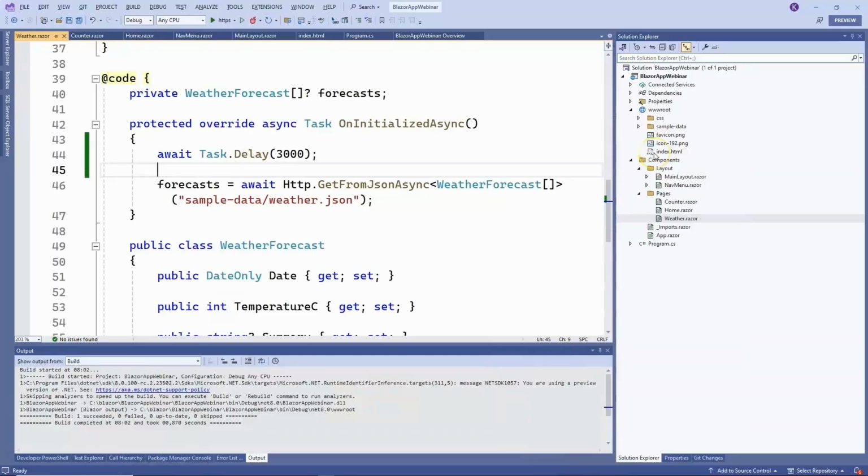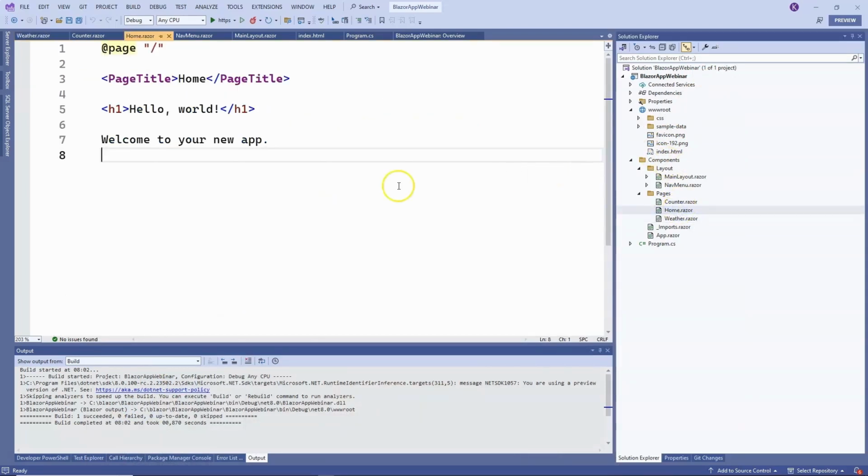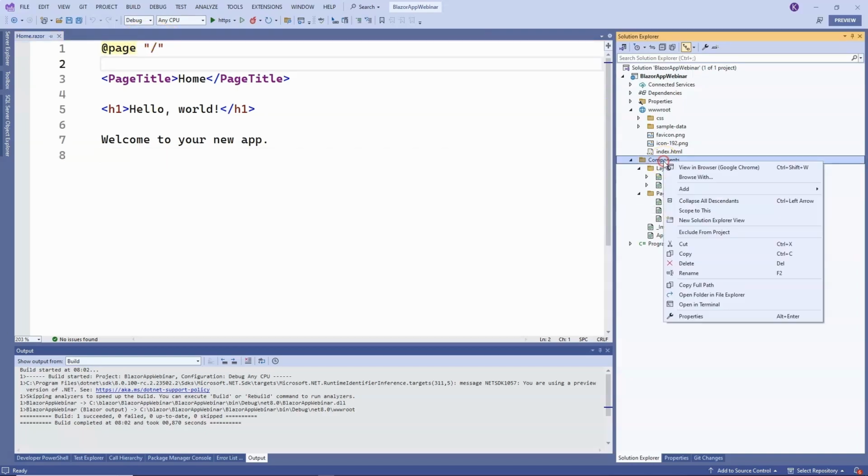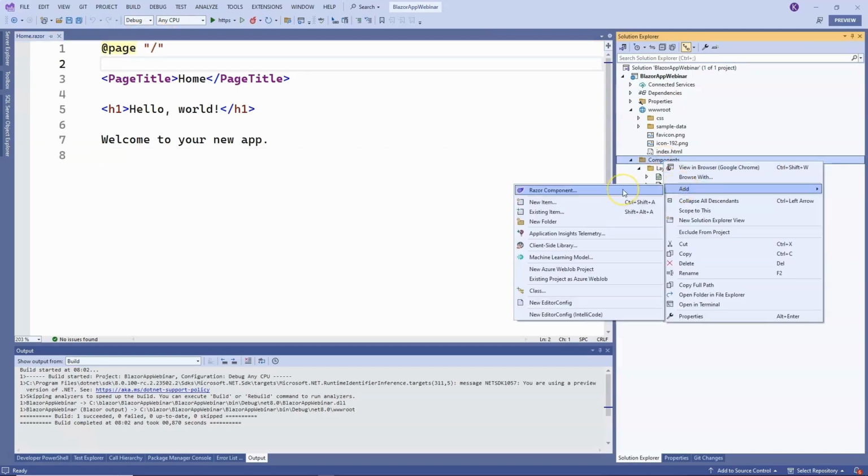We won't be adding a new project here, but we'll add a call to this modal window on our main page. So first, let's add a new component to the components folder. So add a Razor component. We can name it Modal.